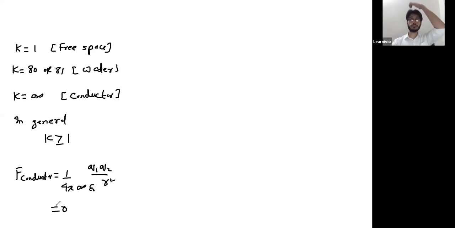The dielectric constant is coming in denominator. So in denominator, the value of K is infinite. So 1 by infinite would be 0. So force between two charges in conductor is 0. So if you place two charges in conductor, then they won't attract or repel each other. Just note it down, then we'll come to some numericals.